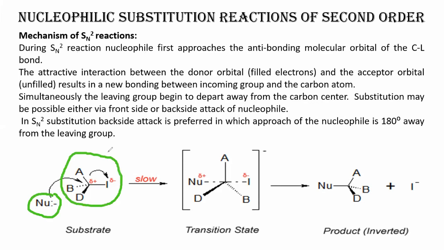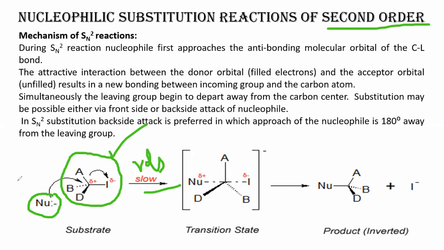If you remember, in SN1 reaction only one species was there, so it was called first order substitution reaction, right? So a single species in the rate-determining step makes first order, double species in the rate-determining step makes second order. This is the RDS here. Okay, right? This is the first point.